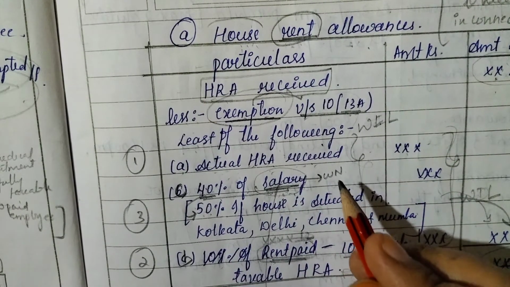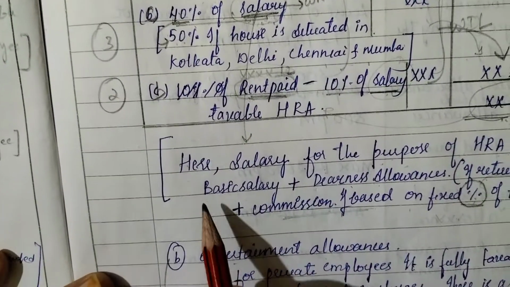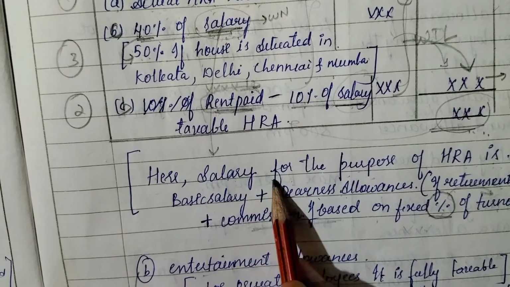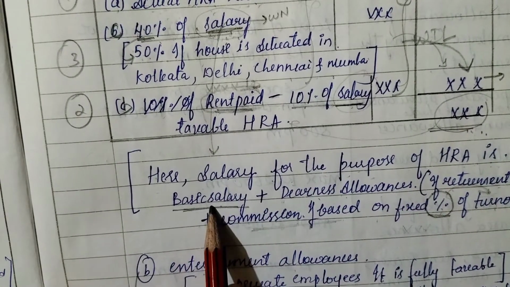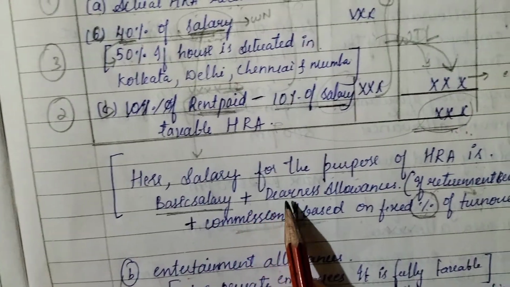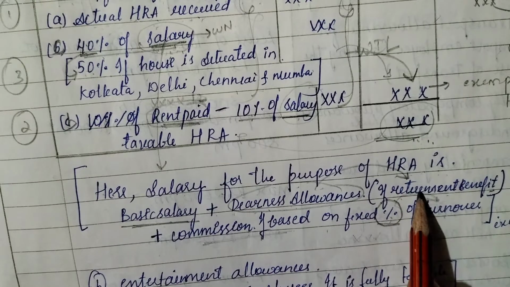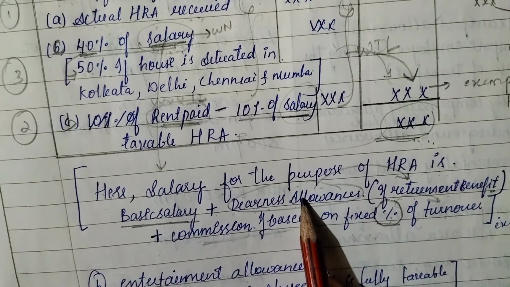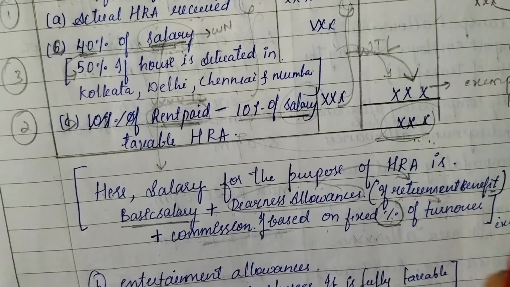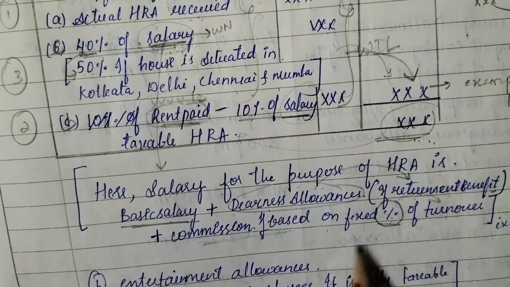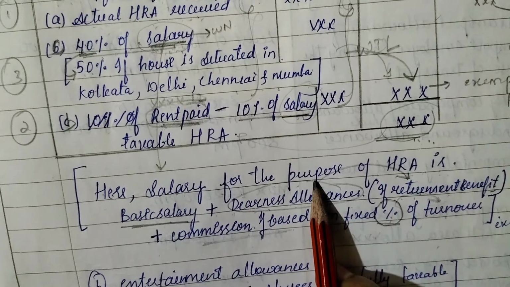Salary for the purpose of HRA is basic pay plus dearness allowance, only if it enters into retirement benefit. If the question doesn't mention retirement benefit, don't take it; give a note that DA is not entered into retirement benefit, so it is not added.